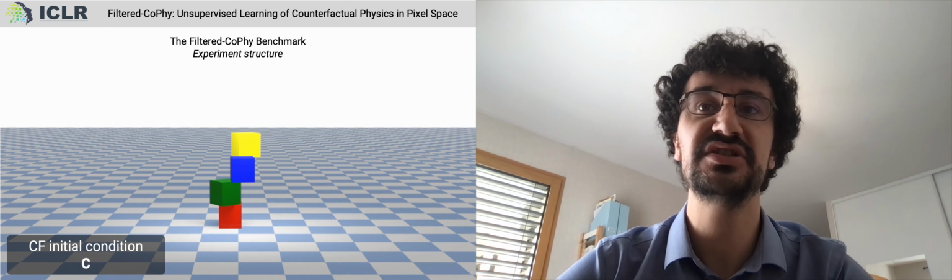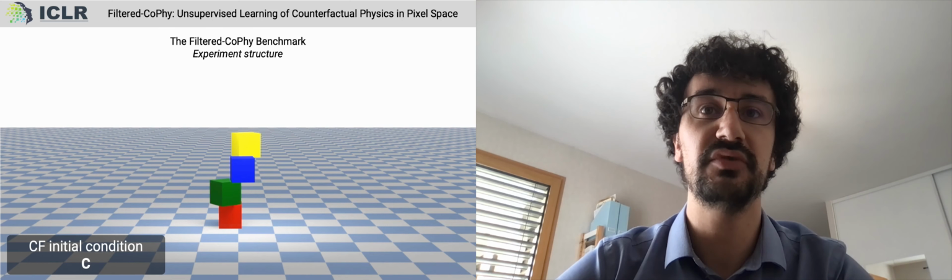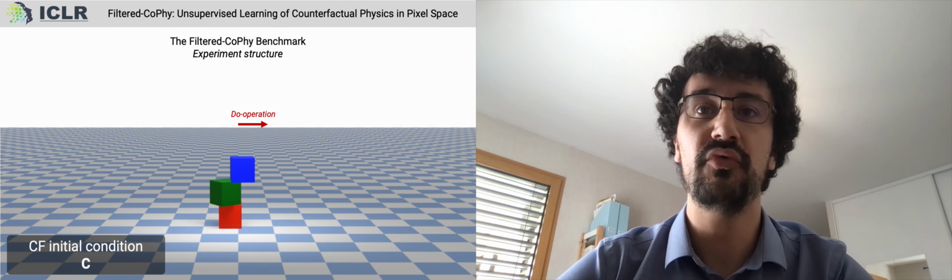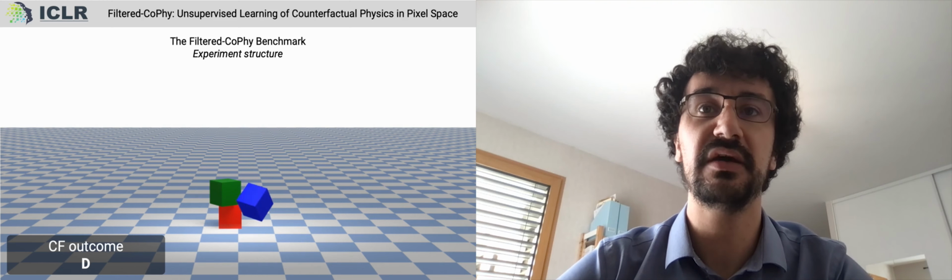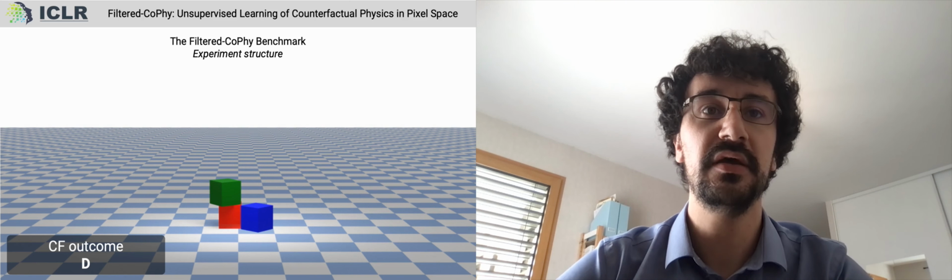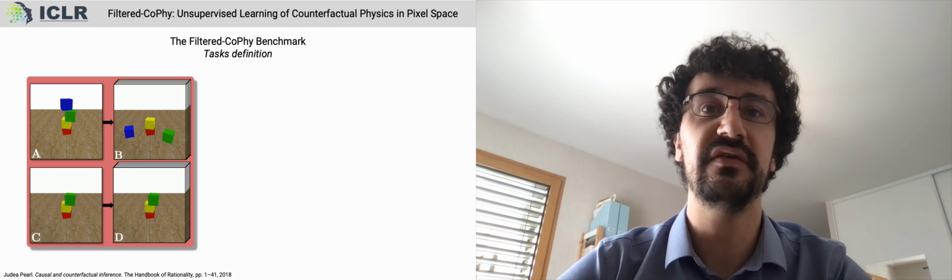The second trajectory results from the modification of the initial condition of the first. To obtain the new positions of the objects, which are noted by the letter C, a do operation is applied to A, which corresponds to a visual modification of the structure of the scene, such as moving or deleting one of the objects. In the same way, we denote by the letter D the resulting outcome, and by CD the entire counterfactual trajectory. The task to be solved in Filtered CoPhy is the following.